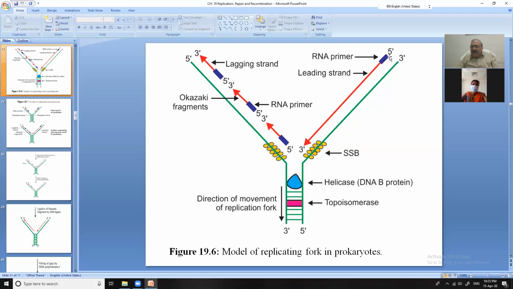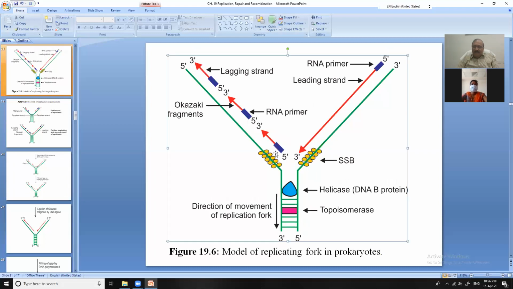This RNA is also formed in the 5' to 3' direction. So here you will find the 3' end, and now you are making the 3' end open for the action of the DNA polymerase. So now the DNA polymerase will come and start the new DNA length.